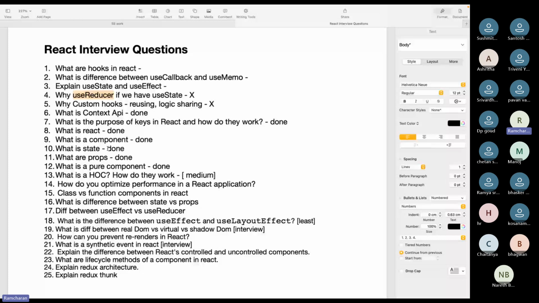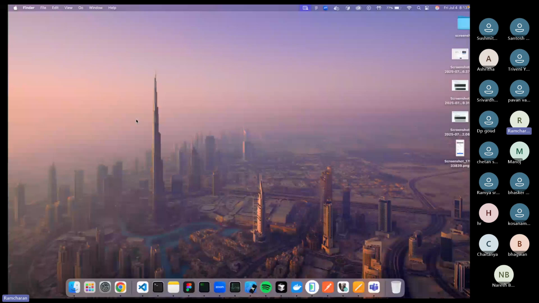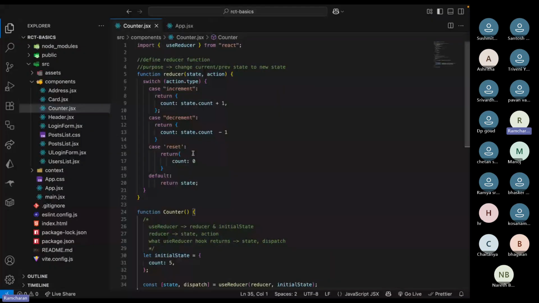So instead of learning concept by concept, there is question-based learning. If you have this question, how do you answer it, right? Why do we use useReducer if we already have useState? Yesterday I told you: if the state is very complex and you want to manage that, then you use a reducer. I'll also give one more example of useReducer. Yesterday we did a small example only, handling the counter. But this state is there, right? This initial state.